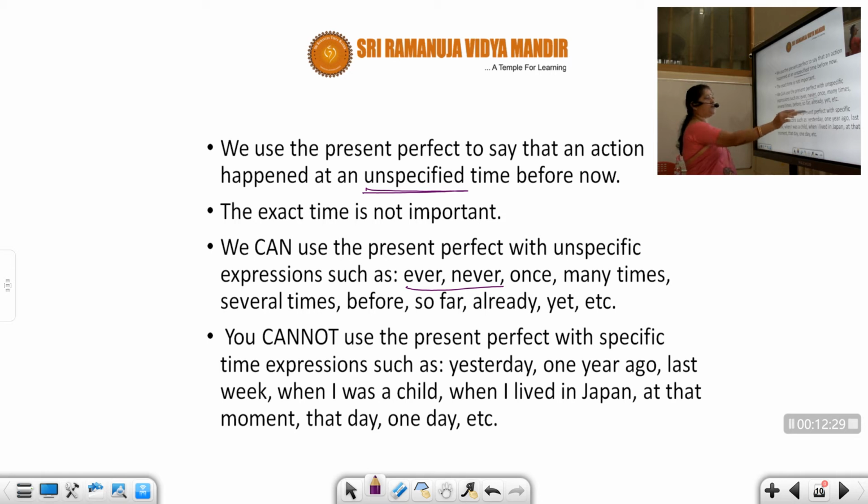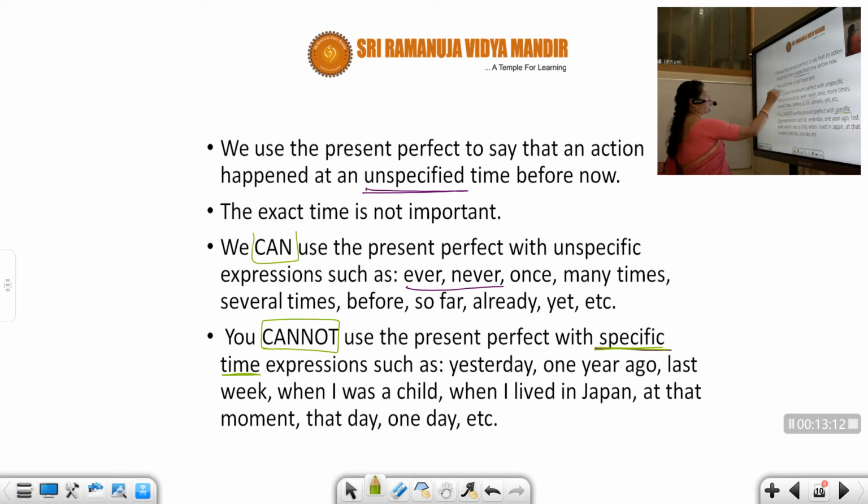You cannot use the present perfect with specific time. I told you again and again, students, with specific time you can never use present perfect. You are not supposed to use present perfect for specific time. Expressions such as yesterday, one year ago, last week, when I was a child, when I lived in Japan, at that moment, that day, one day, etc. You will never get present perfect. You will get past simple. Okay, when we go with past simple, we will have that. But remember, you cannot use it here.